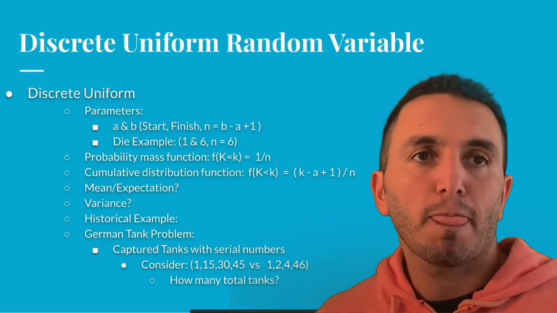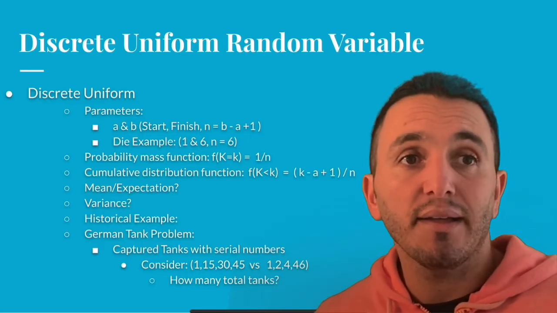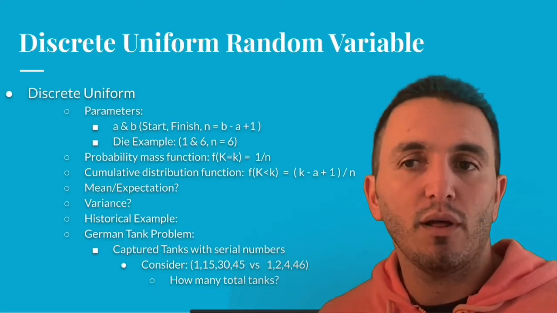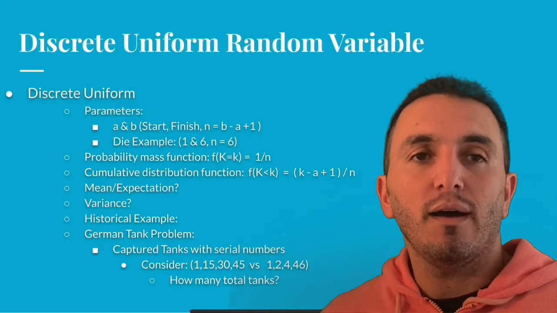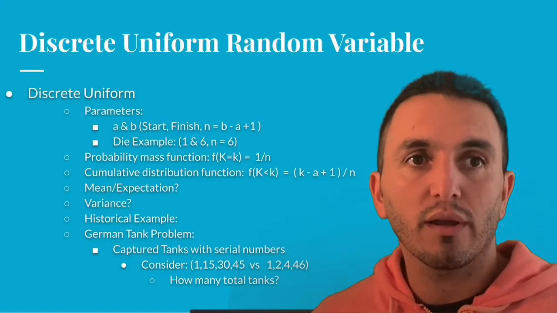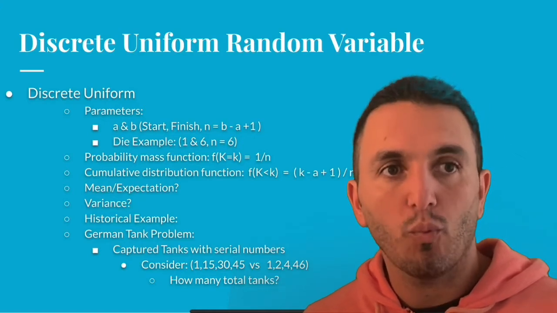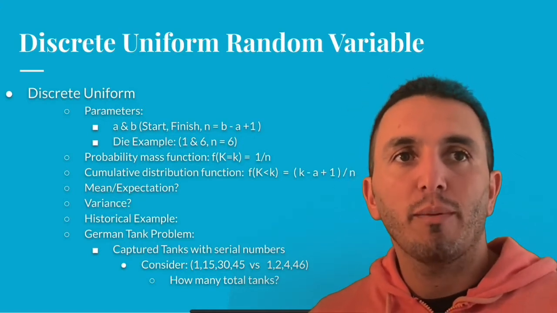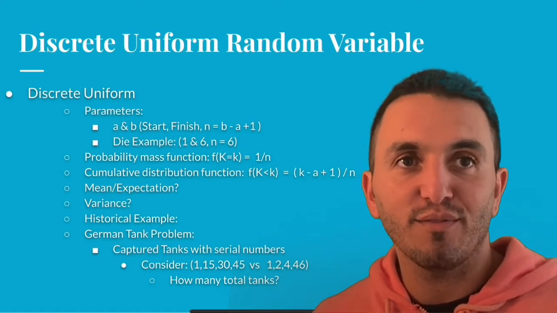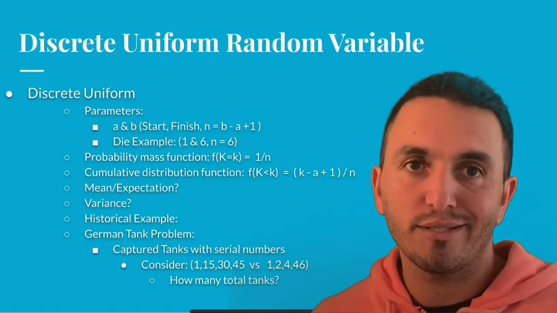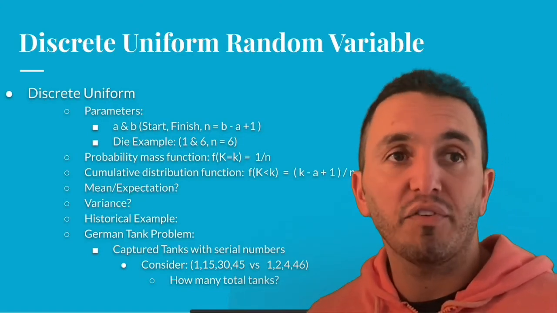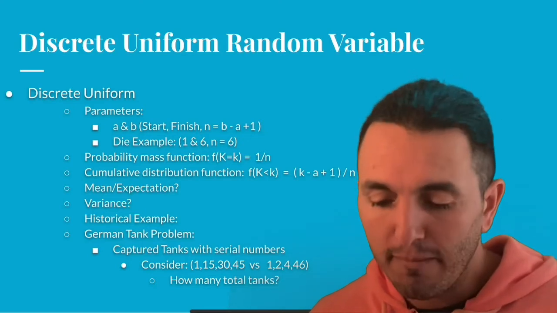So in this case, we did say the die had 6 sides, right? So the parameters of this random variable are the amount of values that it's allowed to take. So it's usually described as a range. In our case, to formally describe this, we would say 1 through 6, and then the other parameter that's often used is n, but n can be inferred, right? So if the numbers are 1 through 6, n is just 6. You could have a die that has values from 5 to 15, and then n would be 10, right?